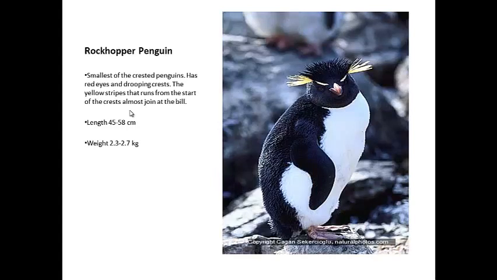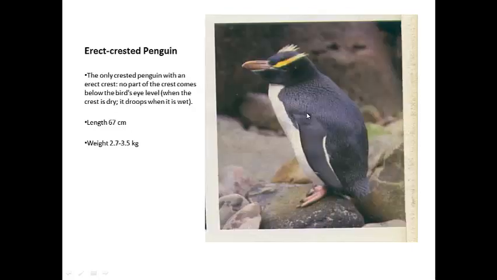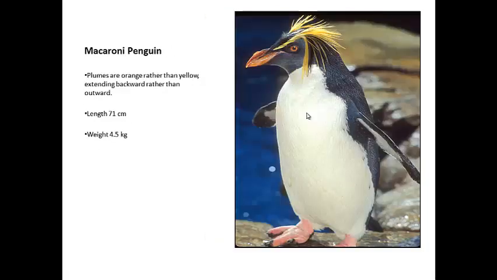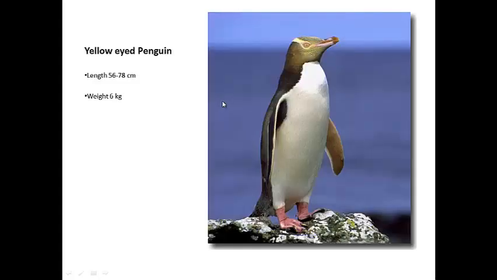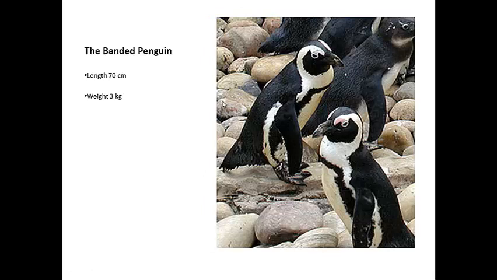If you remember it from the trick with a tufted feather on its head. Erect crested penguin, macaroni penguin. They gave it that name maybe because the feather on its head really looks like macaroni. Yellow-eyed penguin, the banded penguin. Can you see?